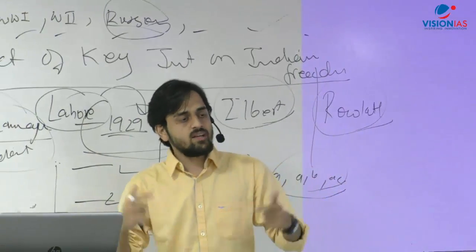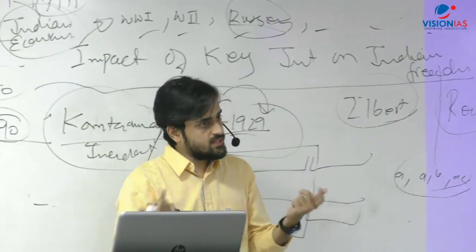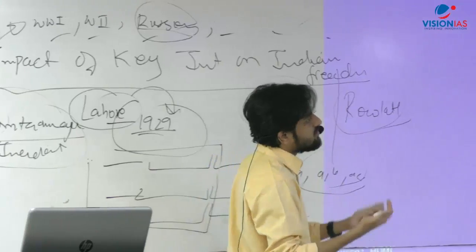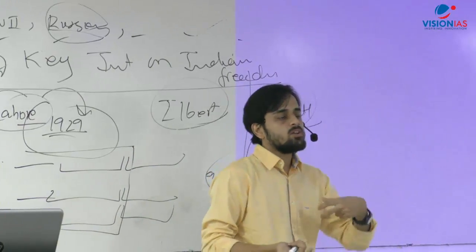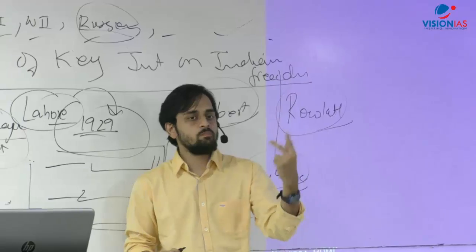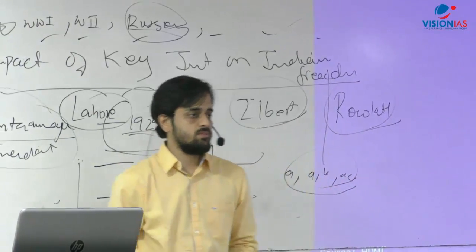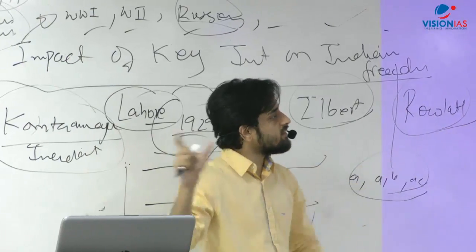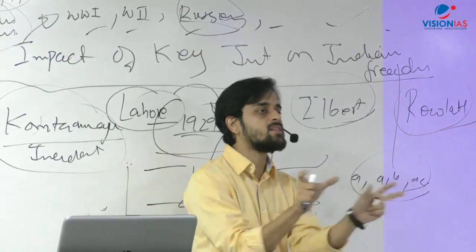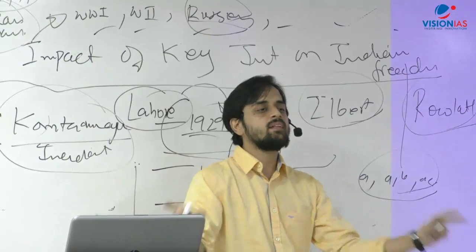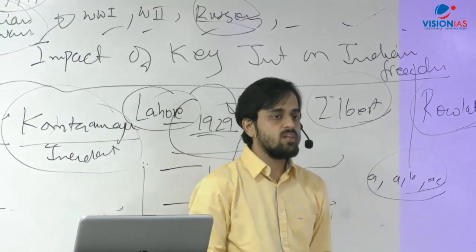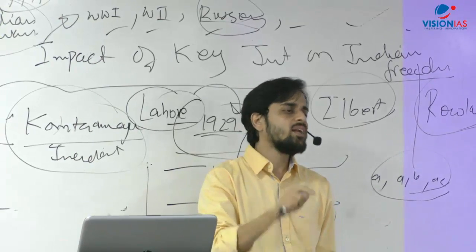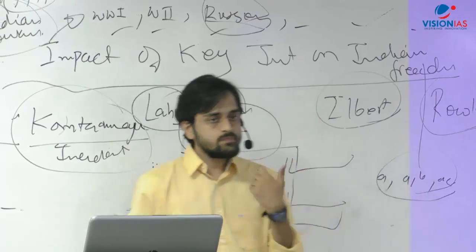For example, the integration of princely states in India was done by Patel. At the same point of time, the unification of Germany was carried out by Bismarck. So how do you compare the policies of Bismarck to the policies of Patel? This is something that's world history and this is something that's post-independence history. So this link is something that you need to draw. You will not get this link in most of the history books that you read. But this is where they want to test you and catch you.